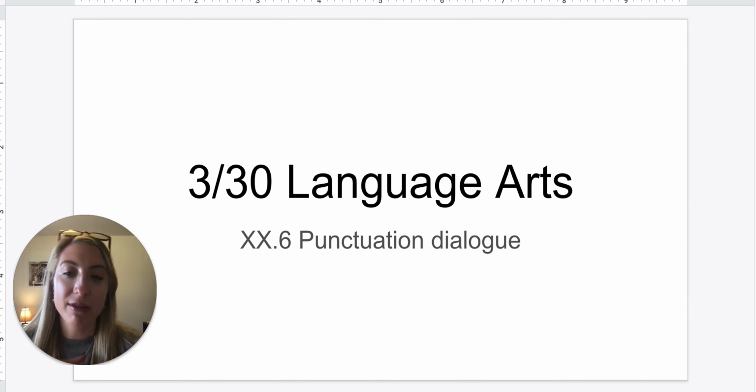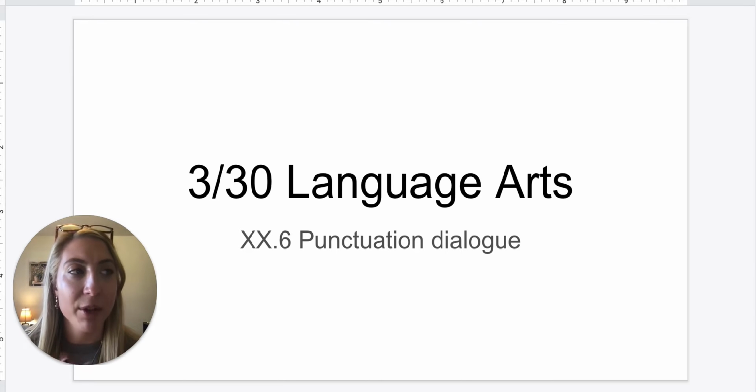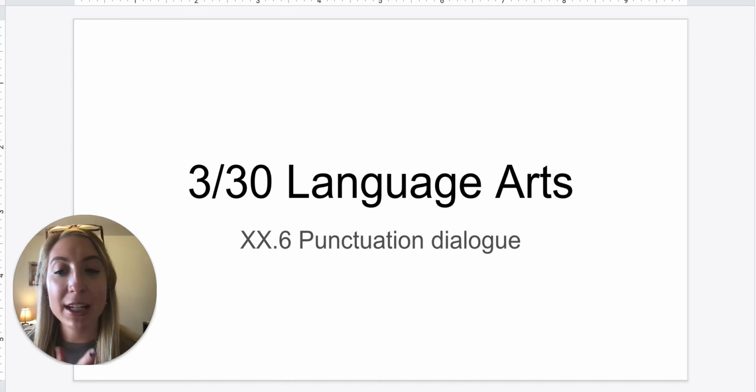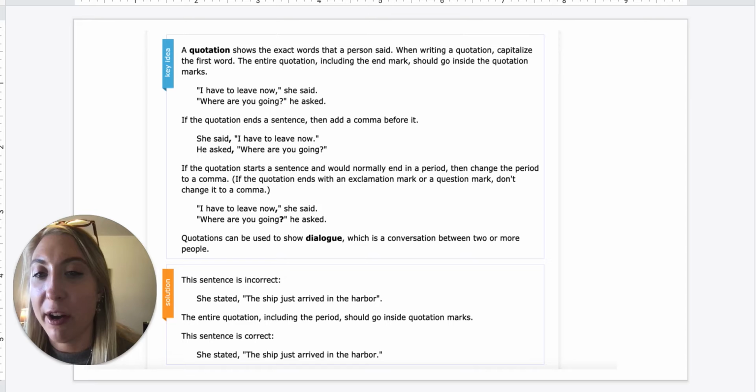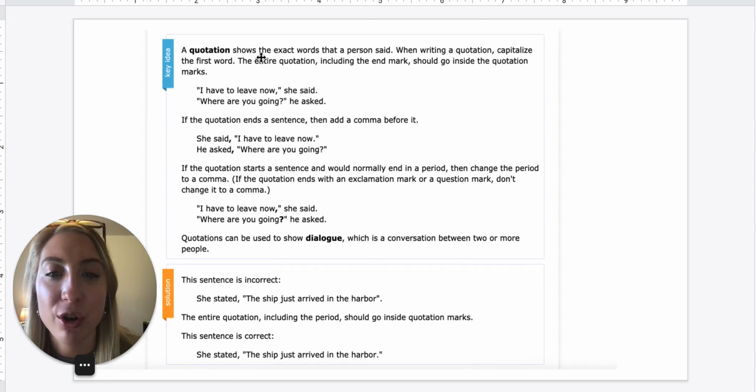So dialogue in our writing, when we read it in a book, is where someone might say, Miss Quinn said to line up quietly. So it's what she said, so we would put quotations around it because that's her talking. So let's go over it. A quotation shows the exact words that a person said.